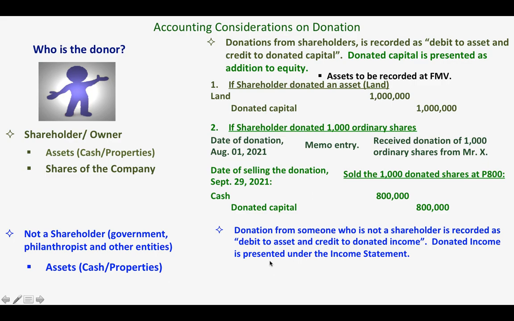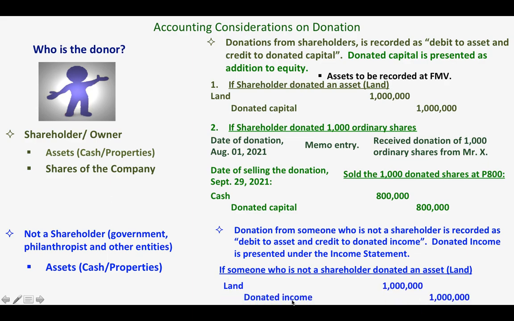Donated income is presented under the income statement, okay, class? So the difference is that if it is a shareholder, the credit is donated capital. If it is not a shareholder, the credit is donated income.